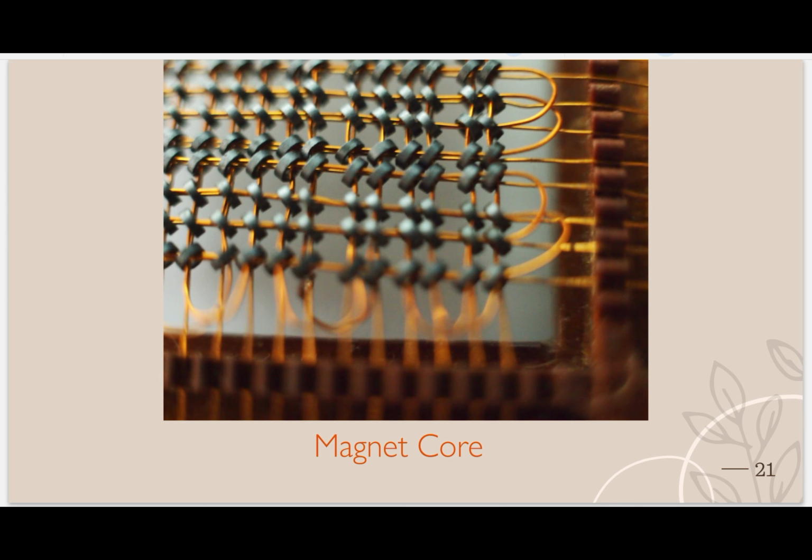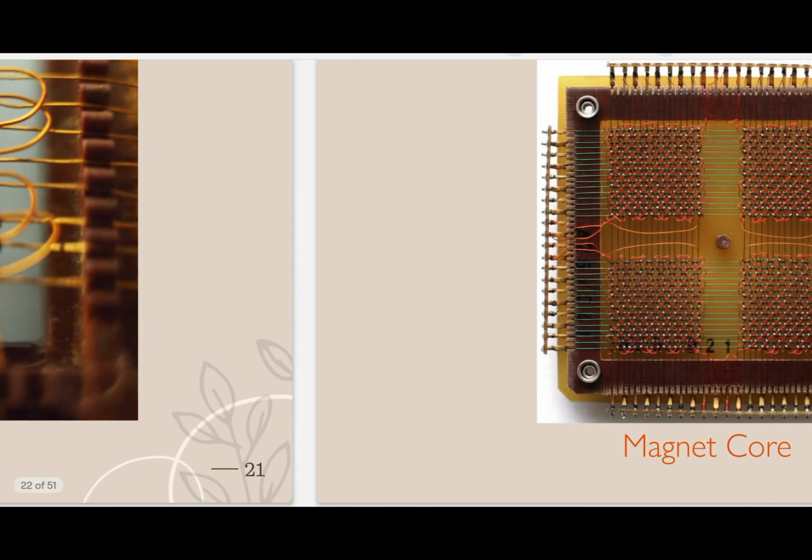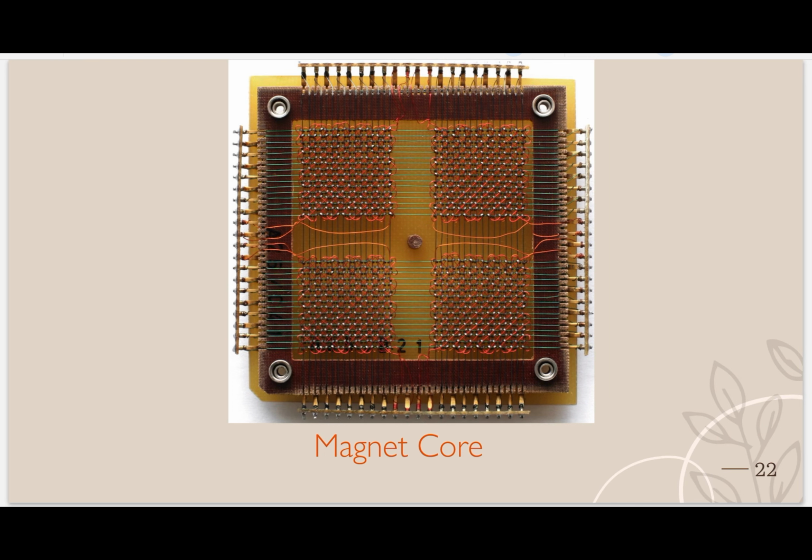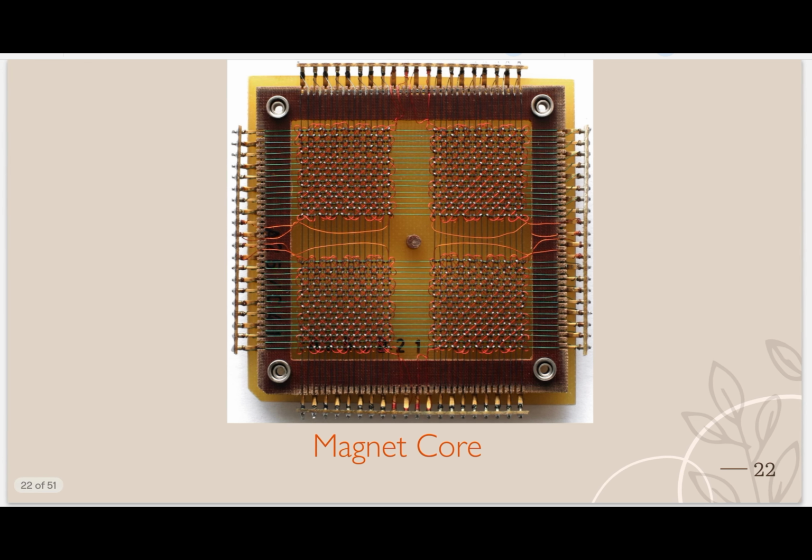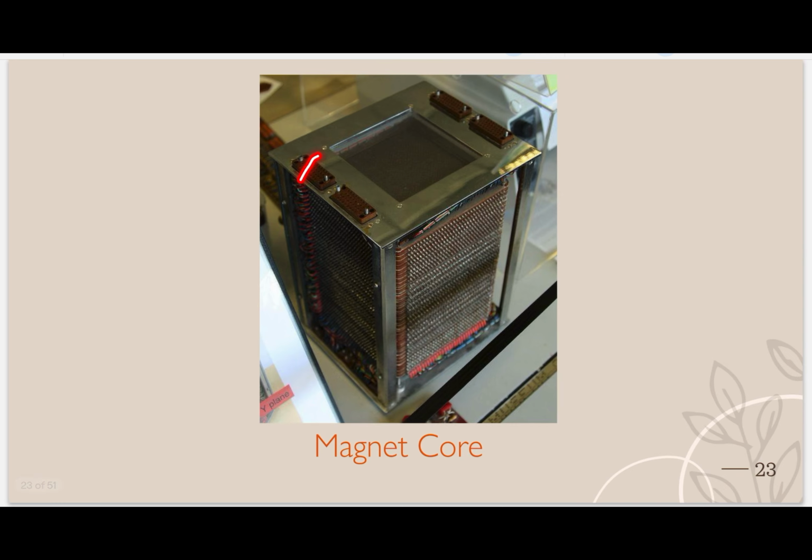See, this is a zoomed image of the magnetic core. Why is it called a magnetic core? You can see these are magnets connected with a wire, the core wire. So it is called a magnetic core. Now this is a zoomed out image of that same magnetic core. Here you can see these small magnets covered inside the wire, and all of this together is the total memory, with these small memories put together into a big memory and converted into a magnetic core.